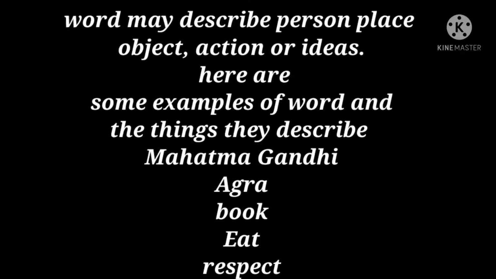These are a few words representing a person as Mahatma Gandhi, Agra as a place, book as an object or thing, eat as an action and respect as an idea. So I repeat once again, a word may describe a person, place, object, action or idea.